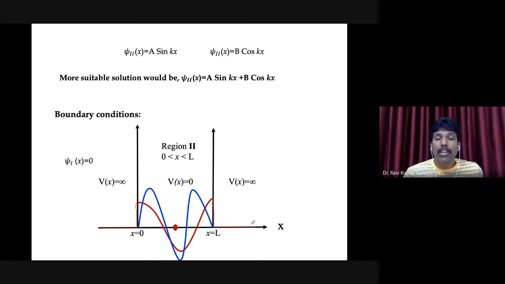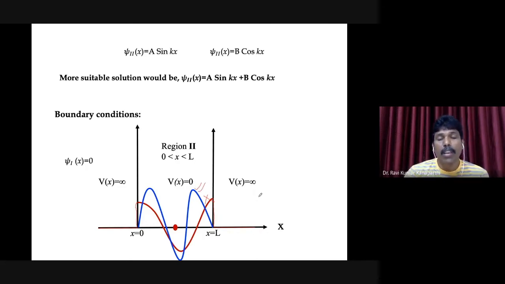Why? Because you see that the wave function is abruptly changing at the boundaries. Whereas with regard to the blue curve, even at the boundary, the wave function is 0 at both boundaries. As I told you, we don't have any system that behaves very abruptly. Our systems exhibit smooth behavior. Therefore, the red curve is something that we cannot take. Only the blue curve we consider.